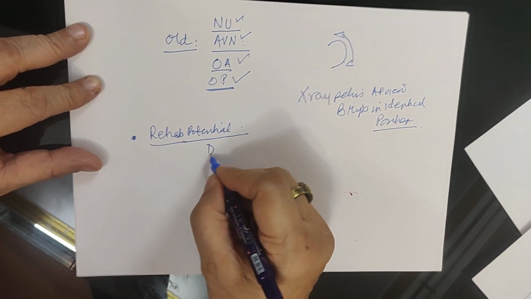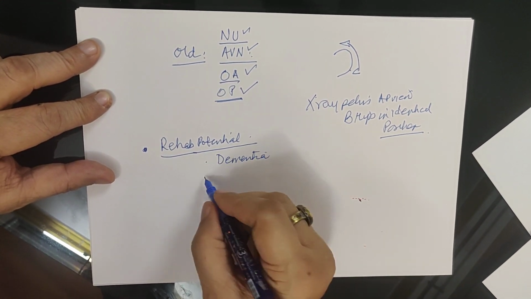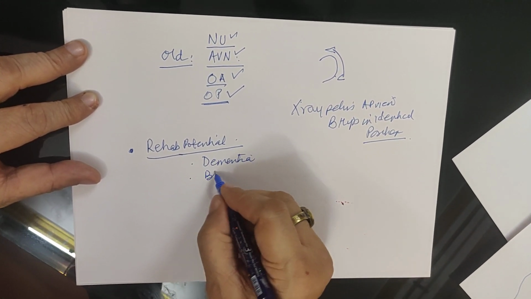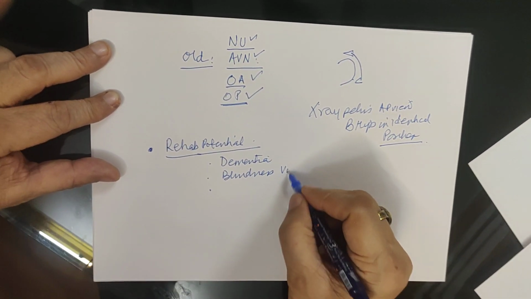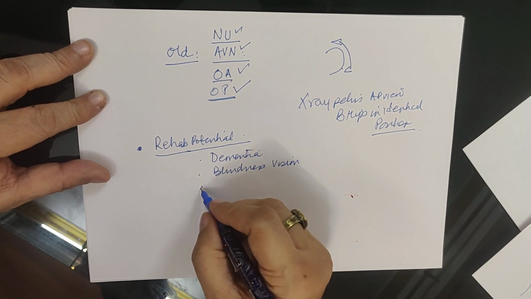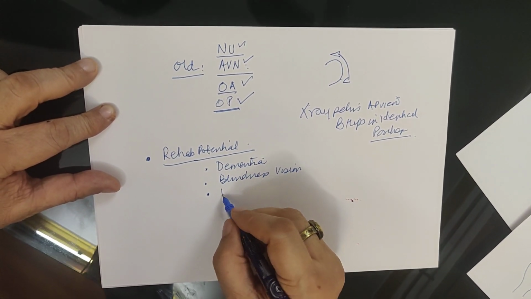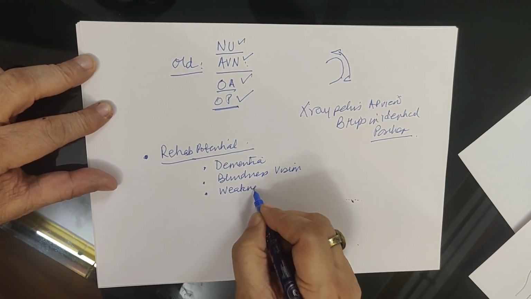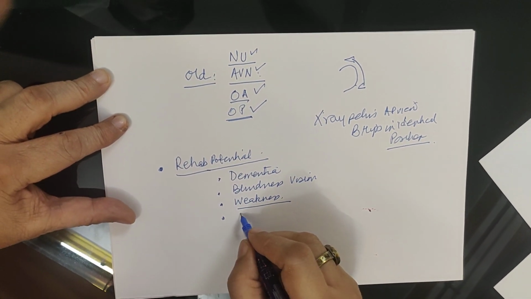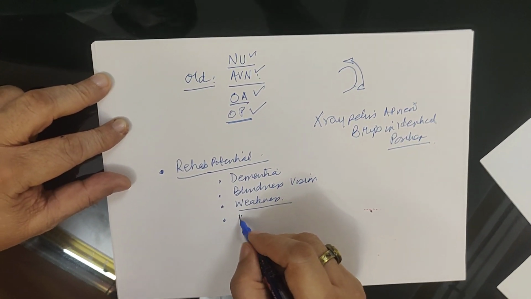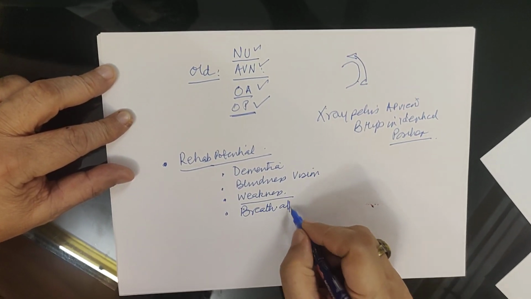You look at dementia, you look for blindness or vision, and you look for general weakness and breath-affecting problems.